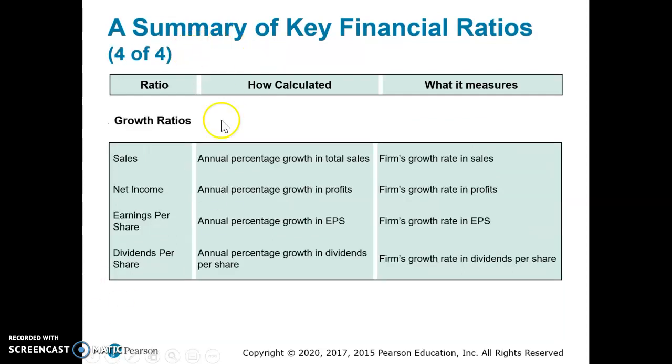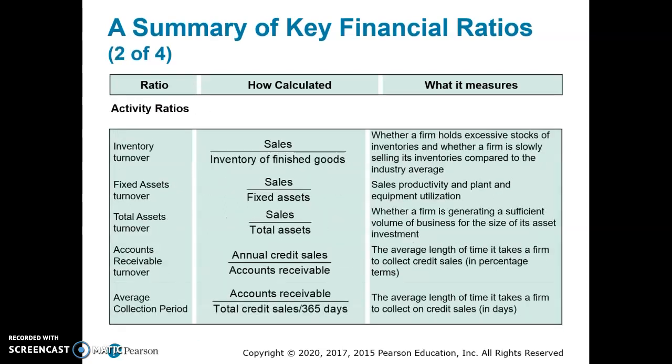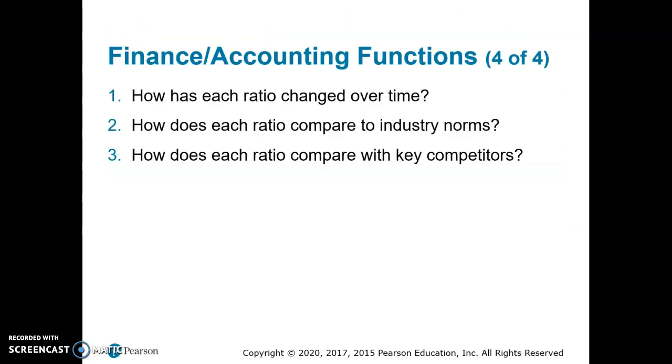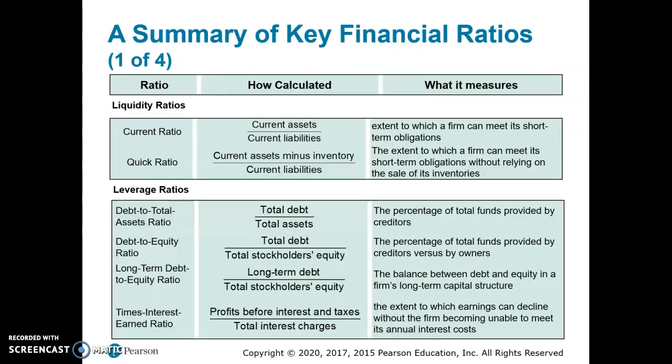And then we also have our growth ratios, so our sales, our annual percentage growth, our net income growth, etc. So these financial ratios are really important because they help us to see how they've changed, whether they've improved or gotten worse, how we compare to the industry, and then how we compare with our competitors. It helps us to really evaluate where we stand.